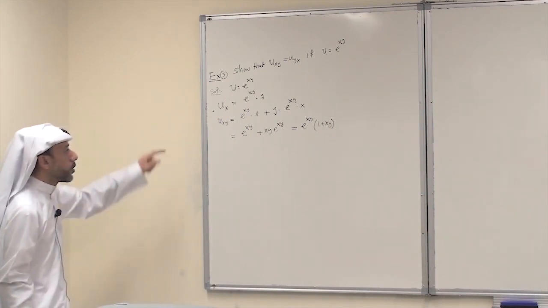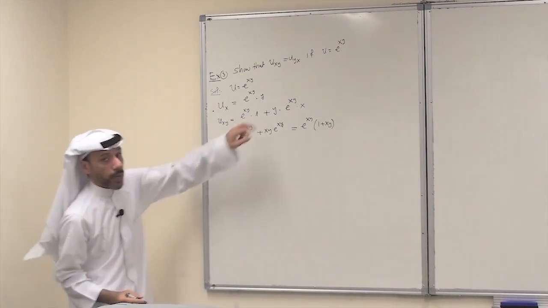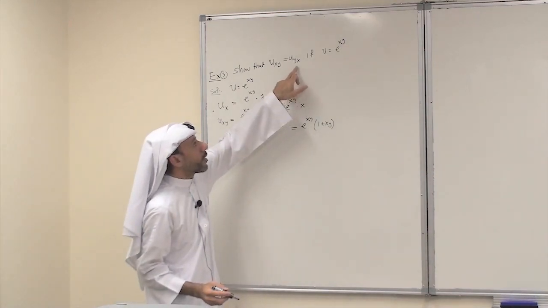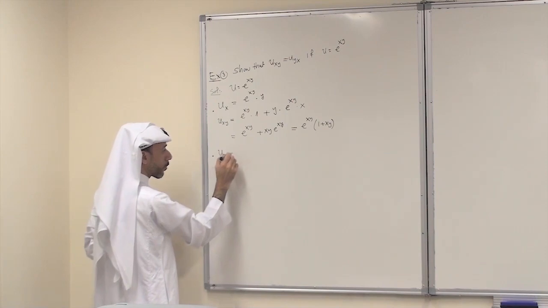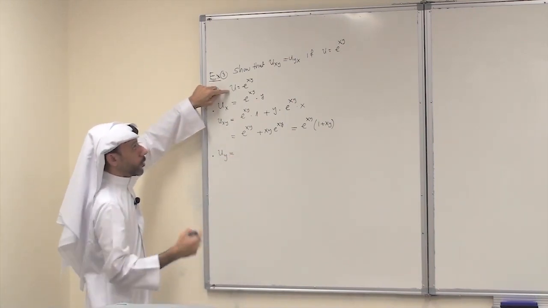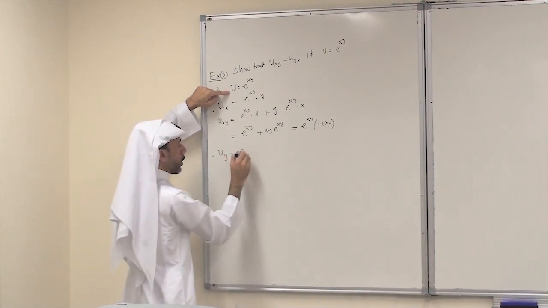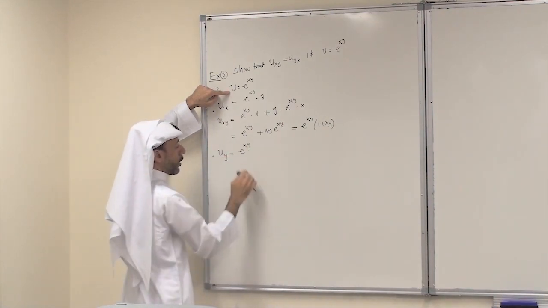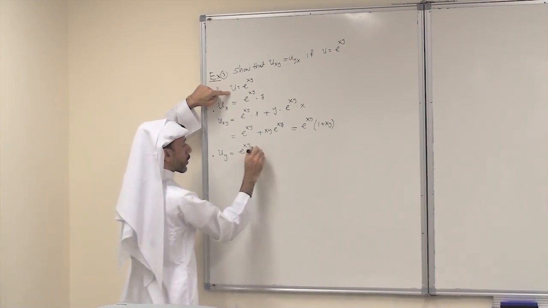So this is u sub xy. Okay. Next, I have to find u sub yx. First, you need to find u sub y. So you differentiate u with respect to y, looking at x as a constant. So this is e power xy. Derivative of xy with respect to y, it is just x.